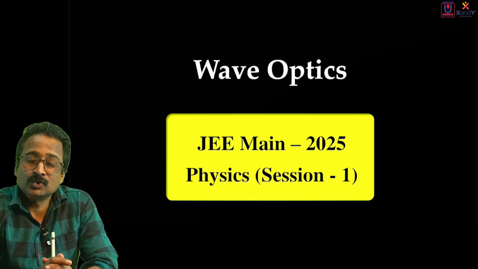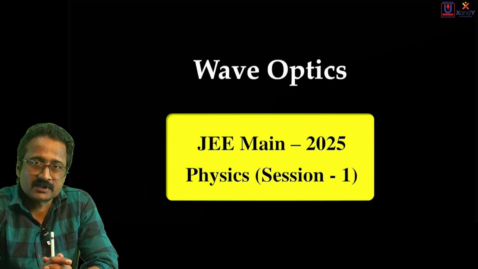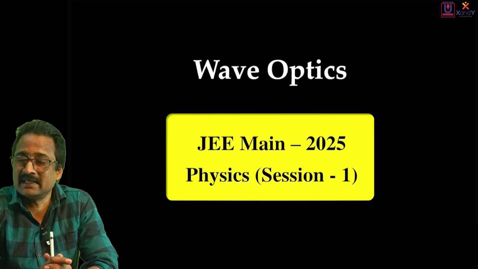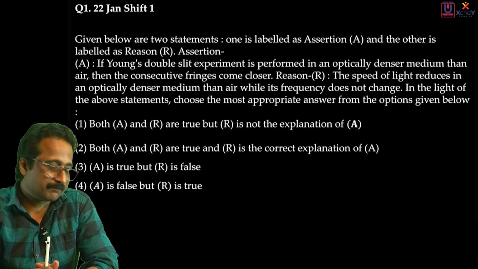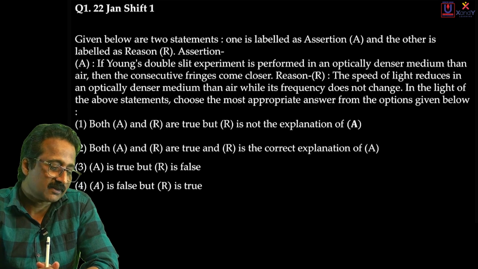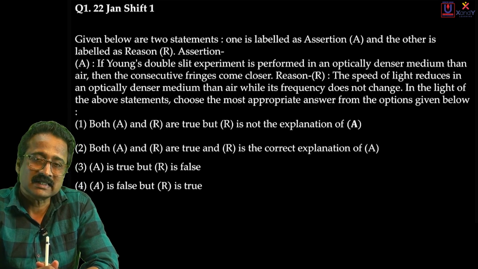Today we are discussing those 9 questions from Wave Optics which appeared for 2025 JEE Mains. Let me go to the first question without wasting time. Given below are 2 statements, one is labeled as assertion A and the other is reason R.